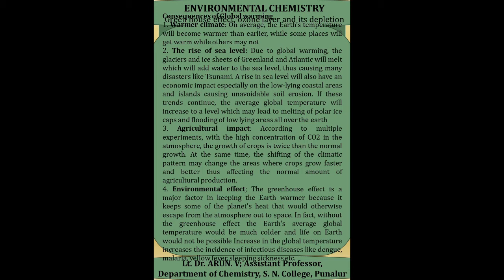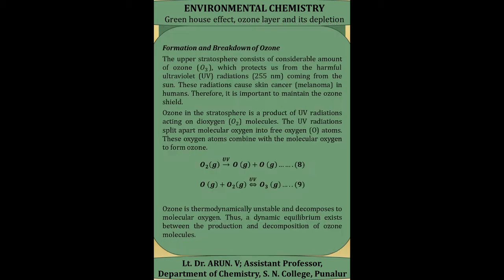In fact, without the greenhouse effect, the Earth's average global temperature would be much colder and life on Earth would not be possible. An increase in global temperature increases the occurrence of infectious diseases like dengue, malaria, yellow fever, sleeping sickness, etc. These are the consequences of global warming: warmer climate, rise of sea level, agricultural impact, and environmental effect.